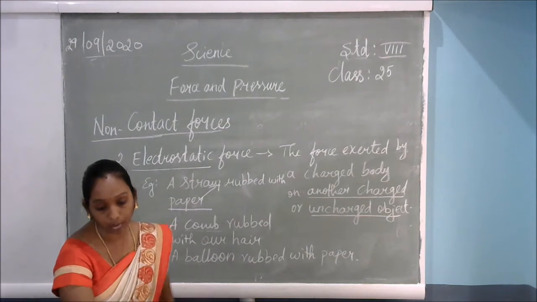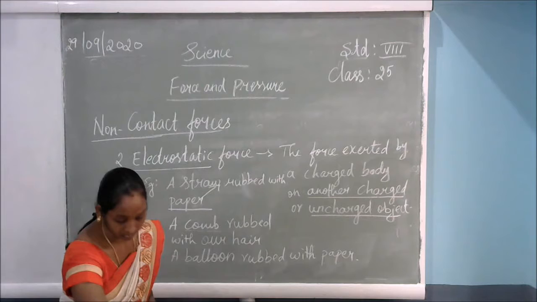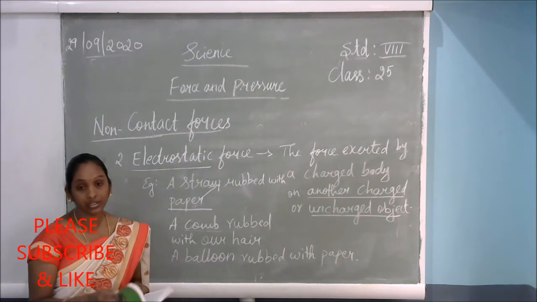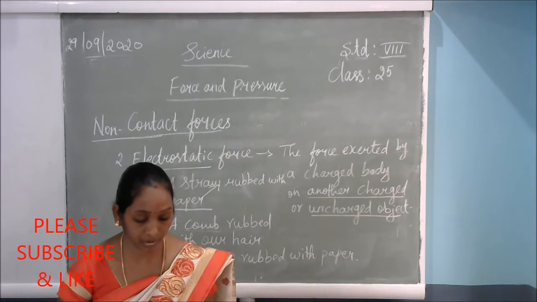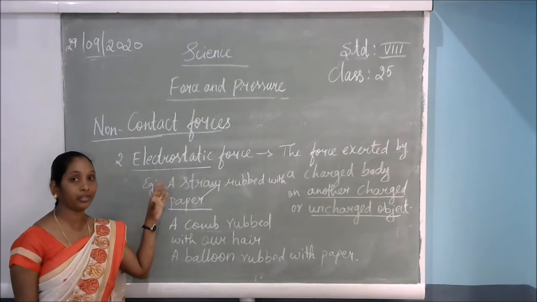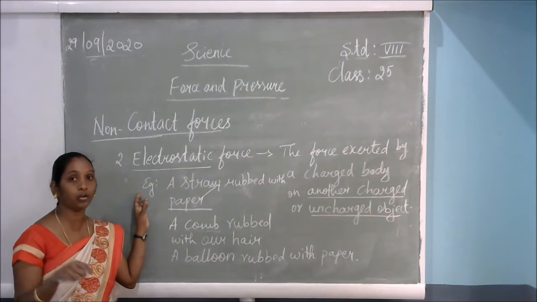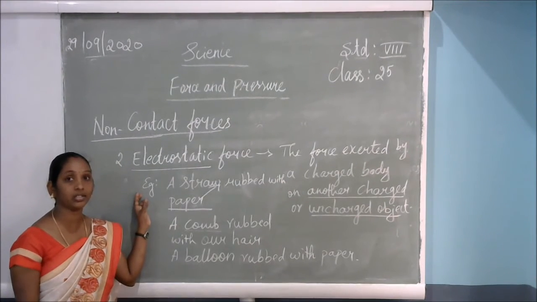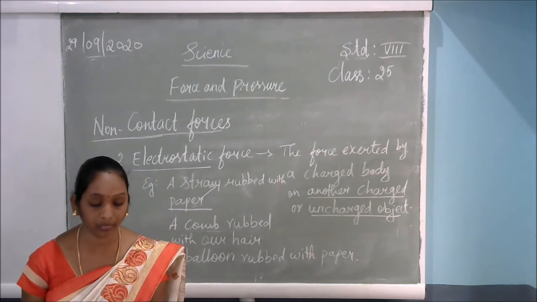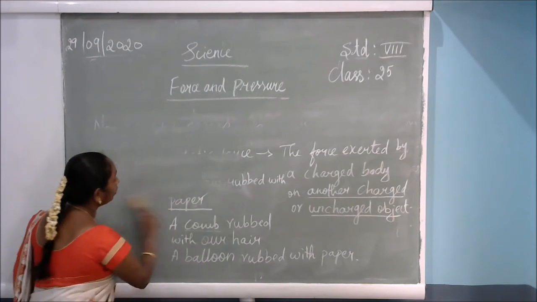Next we are going to discuss, in non-contact forces only, gravitational force. What is meant by gravitational force? For example, we see that the fruit ripens on the tree, and after that it falls automatically. Things thrown from the terrace down will automatically come down and reach the surface. What is the force in that? That is called what? Gravitational force. The force is called gravity.